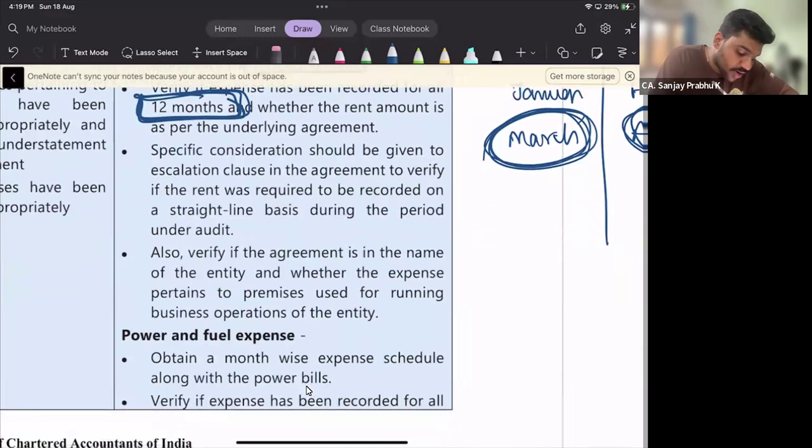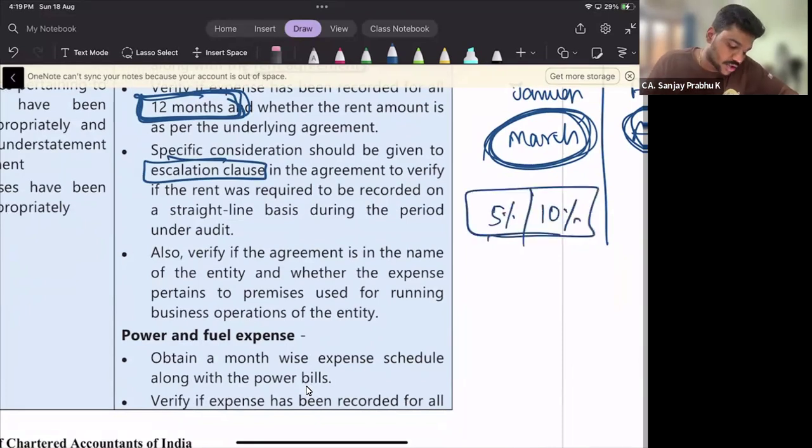Specific consideration should be given to the escalation clause. What do you mean by escalation clause? There will be an escalation clause, like every year the rent will be increased by 5% or 10%. That is called an escalation clause. So as an auditor, I have to see whether, under the escalation clause in the agreement, rent was required to be recorded on a straight line basis during the period.